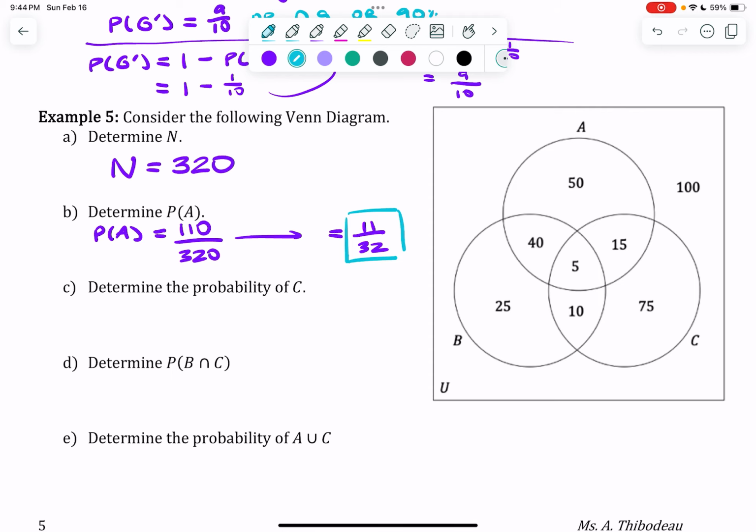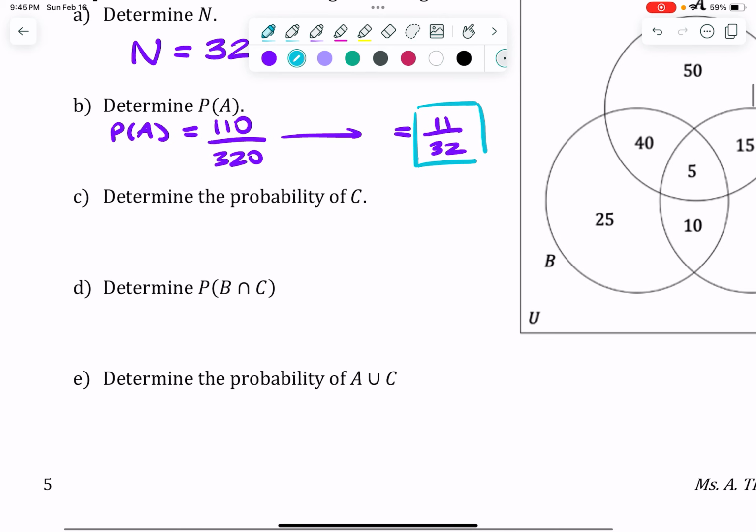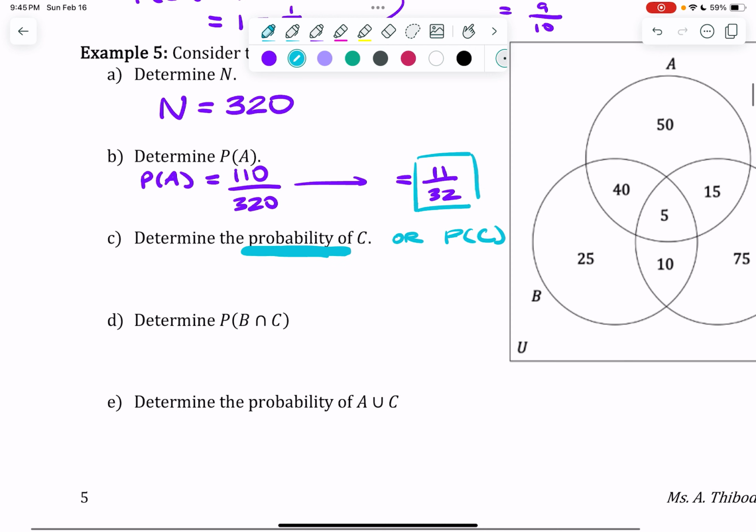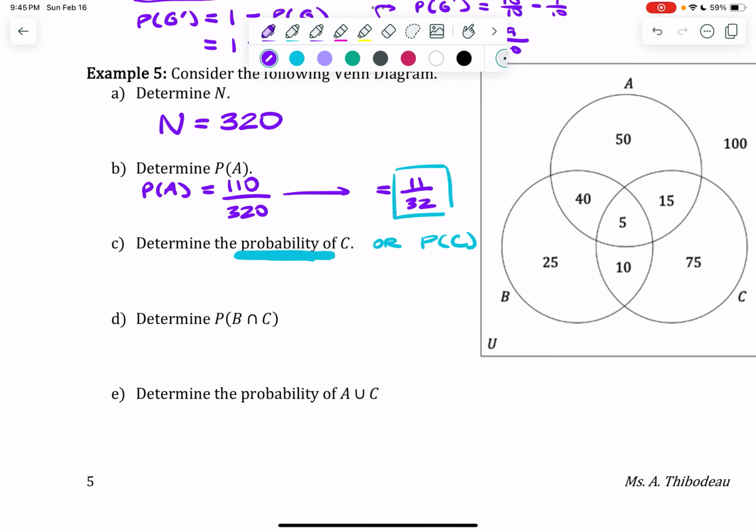All right, these last three examples look a little bit different, but P of an event is the same as translating to the probability of an event taking place, the probability of, or P of C. So don't get freaked out that the questions look different. It's just representing it using either notation or using words. I'd like you to pause the video and get that final set of three answers. Go.